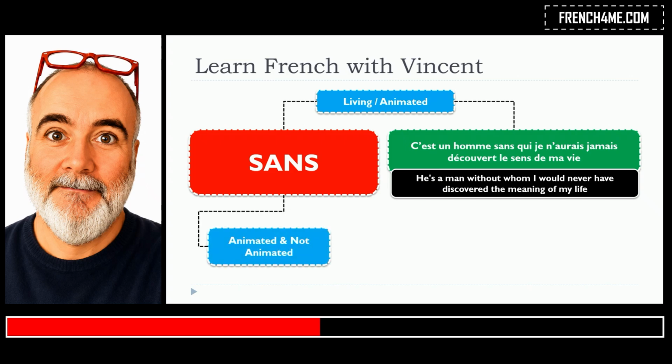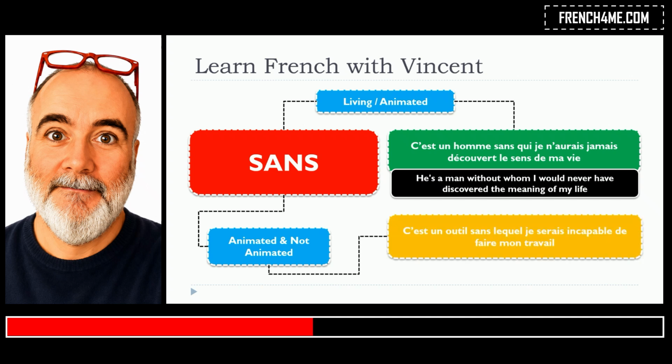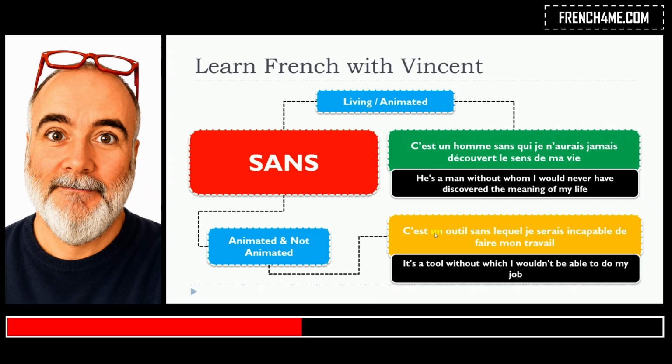So let's have a look now at the animated and not animated. C'est un outil sans lequel je serais incapable de faire mon travail. In that situation, un outil, of course it's not animated, it's the masculine singular, un outil. So we will go for lequel. Remember, for the feminine previously we had laquelle, now it's the masculine pronoun, lequel. C'est un outil sans lequel je serais incapable de faire mon travail.